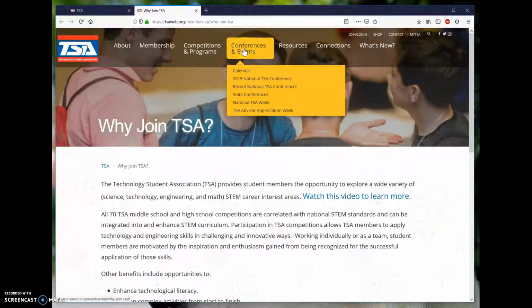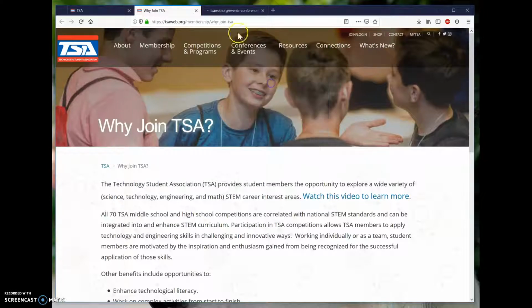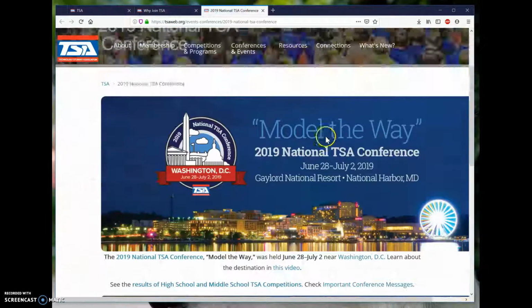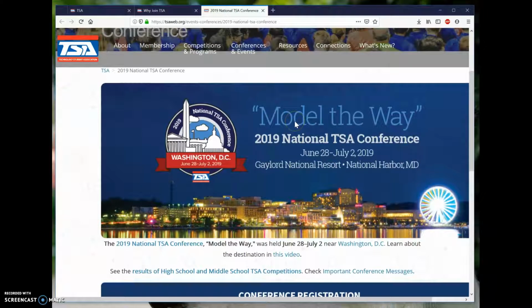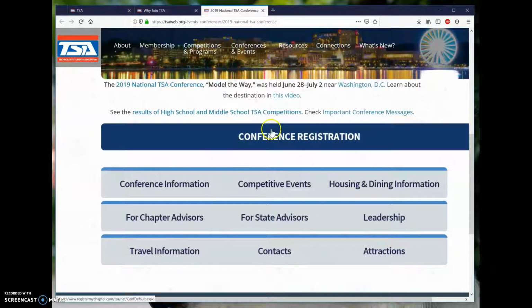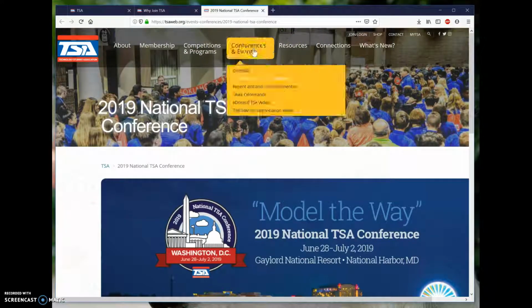If you go over to the conferences tab, you will see a list of major events that happened this past year. This was the national conference that took place in Washington, D.C., and that had a lot of interesting things happening in it. So if you're curious about what the organization's doing on the national level, this is a great place to look.